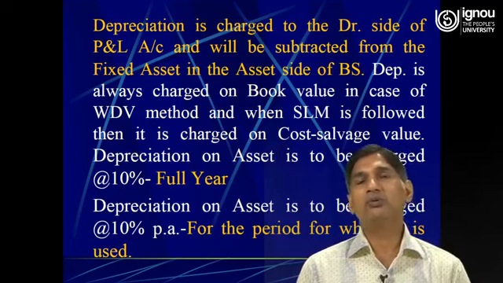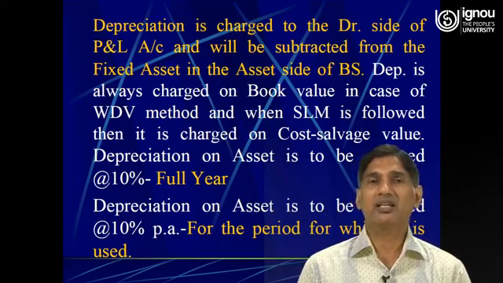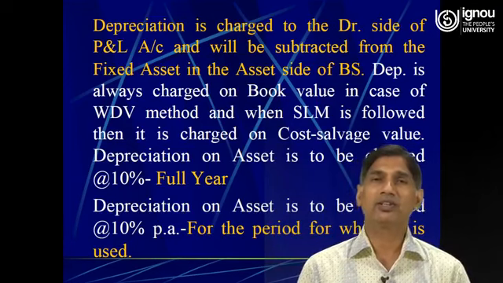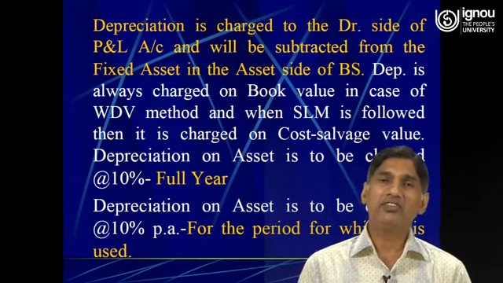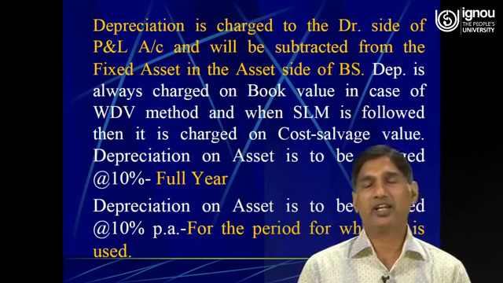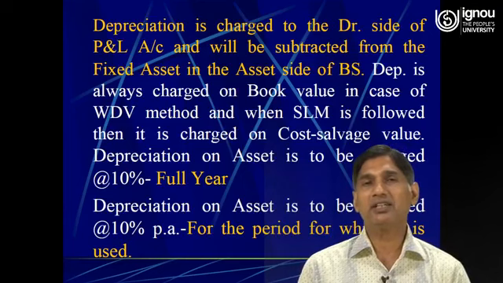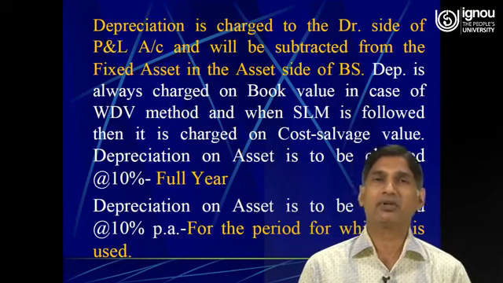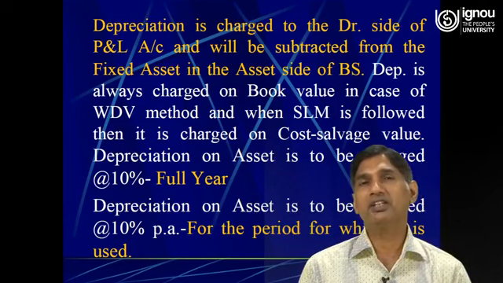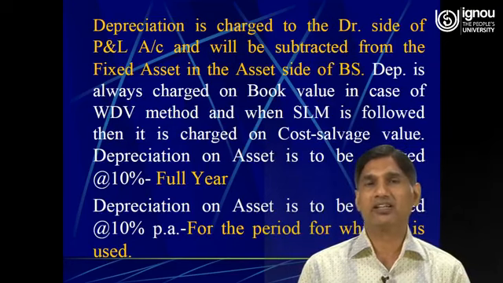Now, there are two important things which need to be taken care of while charging the amount of depreciation on a particular fixed asset. If it is given that depreciation on the asset is to be charged at the rate of 10%, then the students must remember that it means depreciation on that particular asset will be charged for the full year.